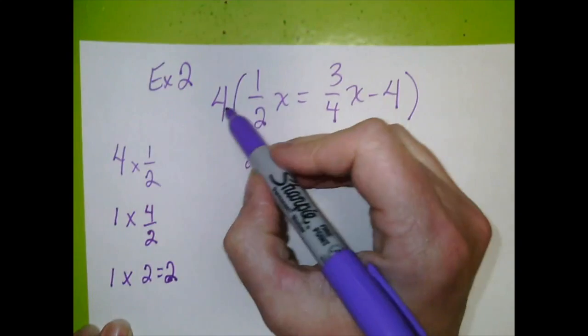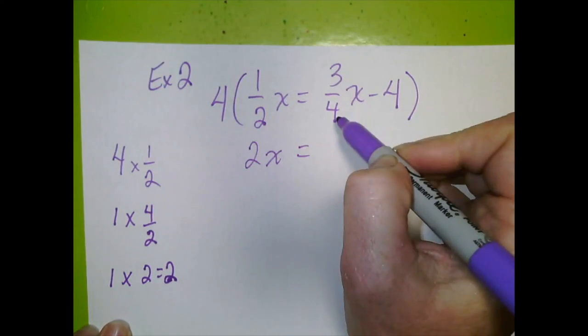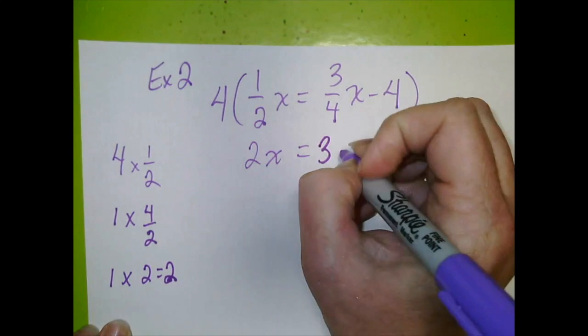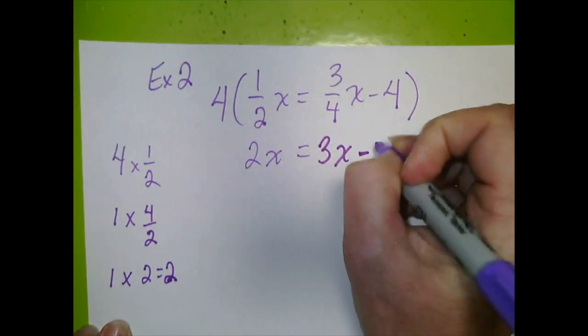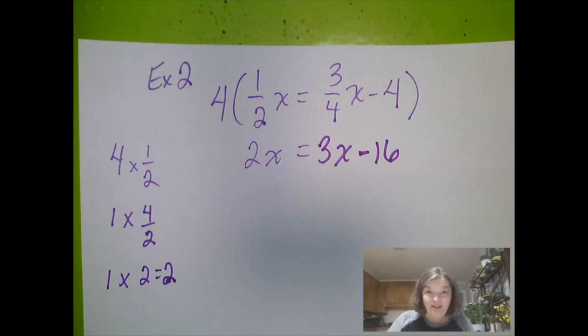On this one, I've got the 3. When I flip that 3 and that 4, I've got 4 over 4. 4 divided by 4 is 1. So I'm just left with a 3. And then 4 times the -4 is the -16. Look at that, guys. It's just an integer equation.